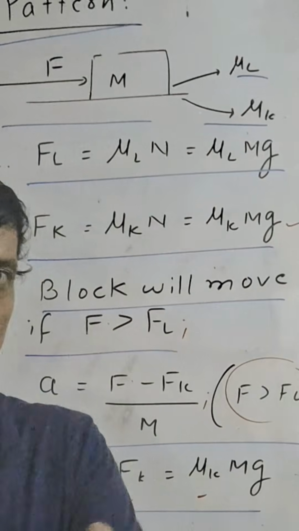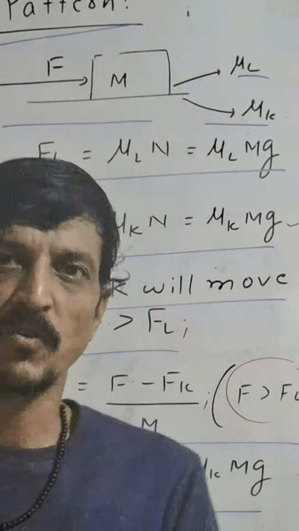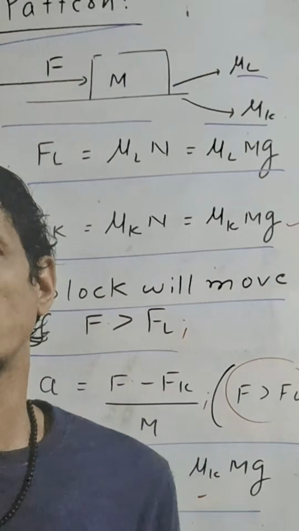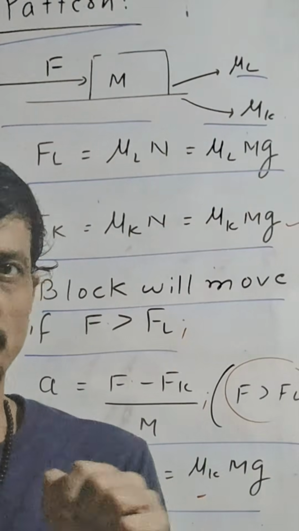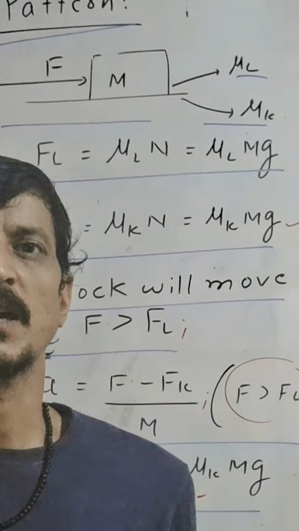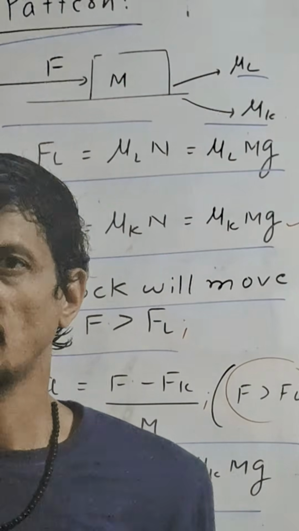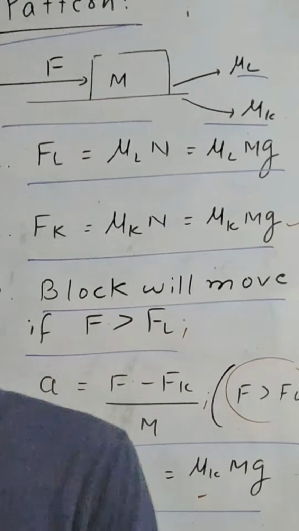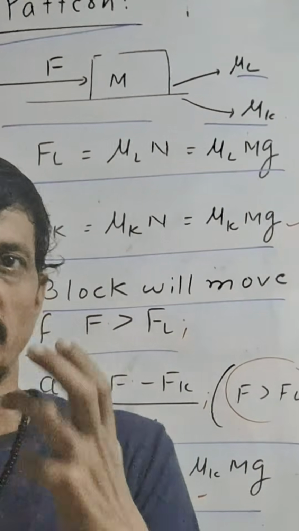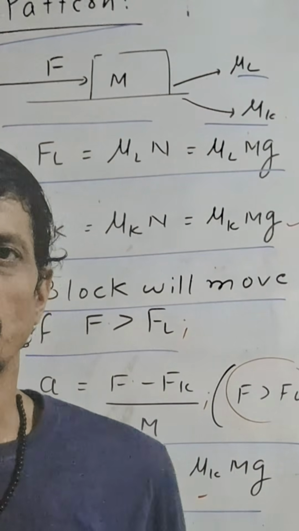Just ask yourself how many pages you have studied till now, how many chapters you have studied in physics, and how many of them you are able to retain at this moment. Just introspect: what you are studying, are you capable of retaining that or not? So retention of the neural patterns is the key to success in JEE. I have made many videos on the topic. You can